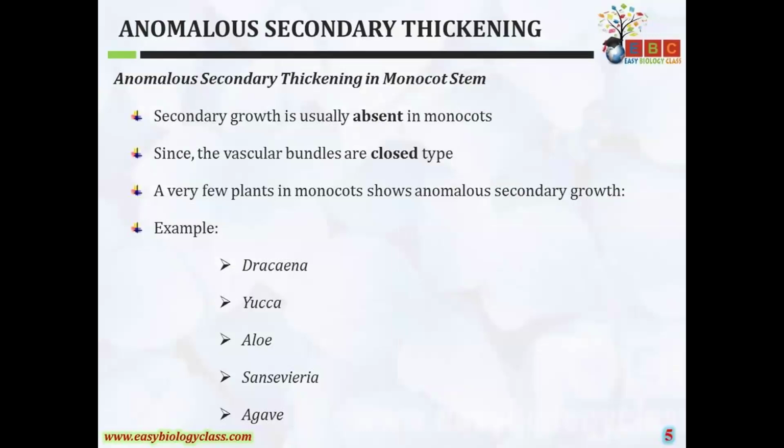Secondary growth is usually absent in monocots since the vascular bundles are of closed type. Closed type means that the cambium is absent.